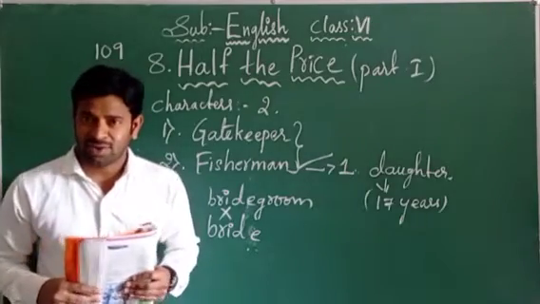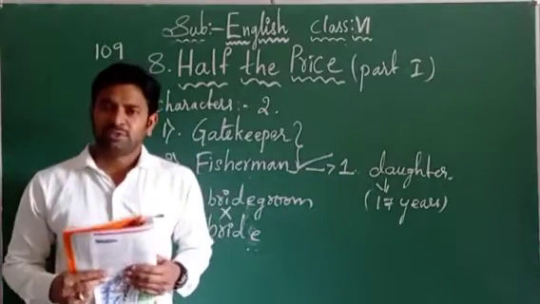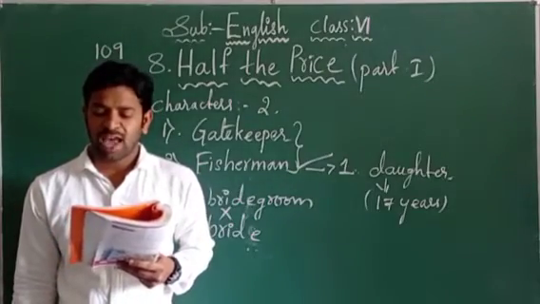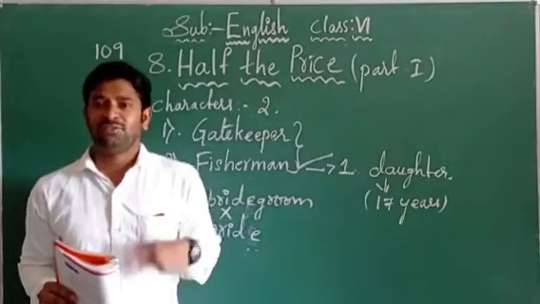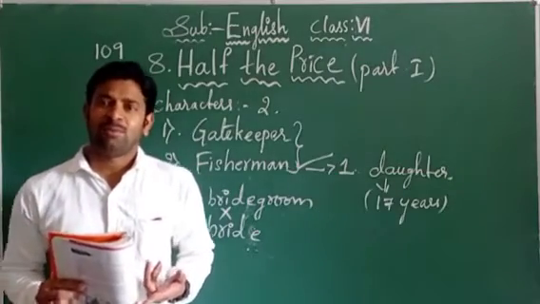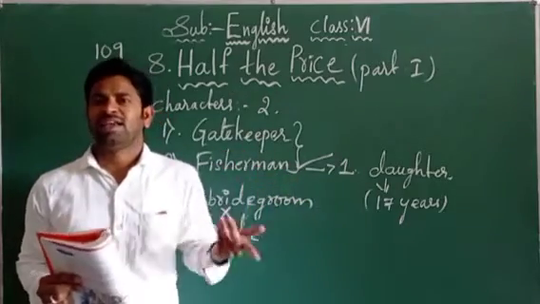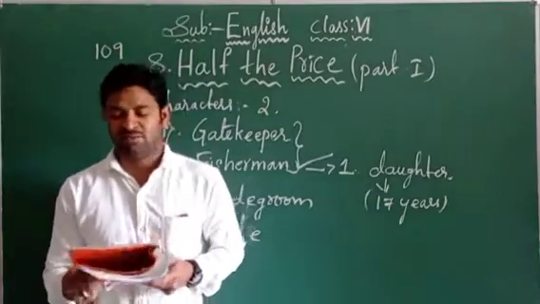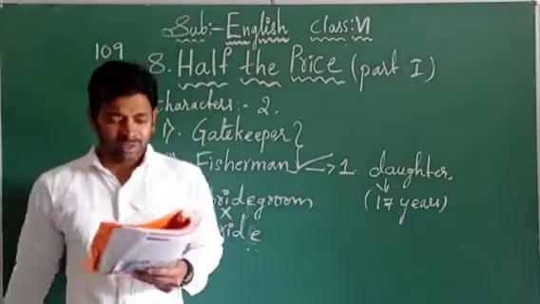Lastly he is telling a few words. What is the fisherman telling me? Actually, along with this fish, when I meet the Raja, I wanted to speak with him about an important matter. So what is the important matter? Before the conversation, we know what the important matter is. Yes or no, children? He just wanted to discuss with the Raja about the fisherman's daughter, for whom he is going to arrange a marriage. He needs some help from the Raja. So that is the important matter. We know already, but the gatekeeper doesn't know this matter. That is the secret for the gatekeeper.